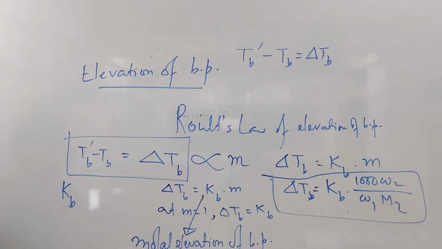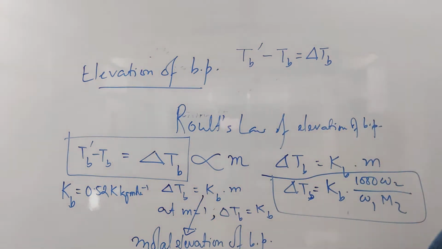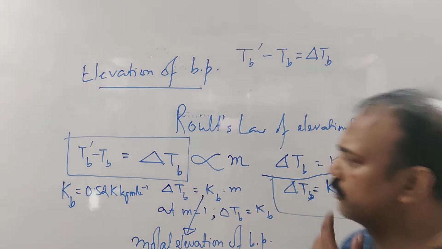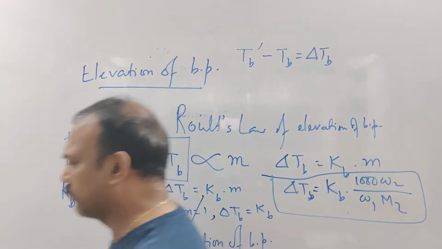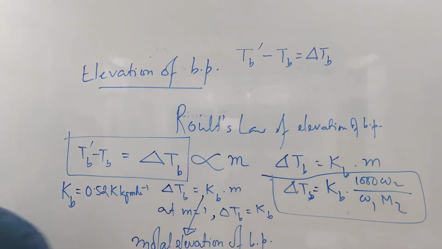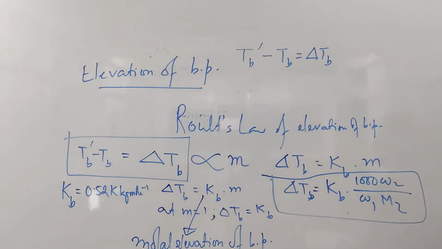Given Kb for water equal to 0.52 Kelvin kg mole inverse. That's the unit of Kb only, which is molar elevation of boiling point. Kb, which is a constant, is equal to 0.52 Kelvin kg mole inverse. Read the question nicely. First, read the question nicely.